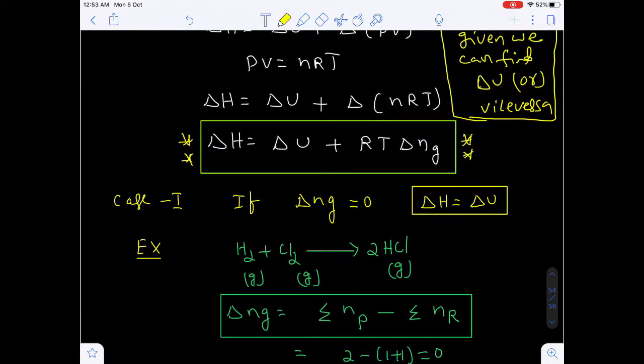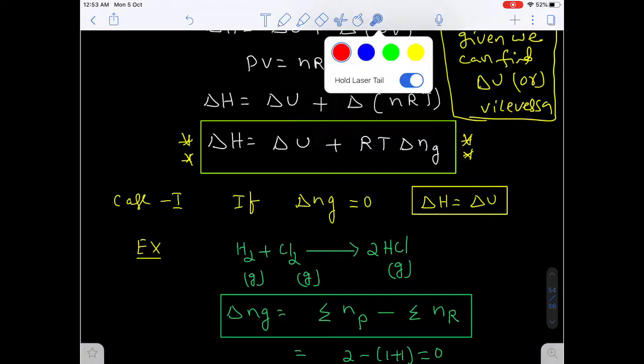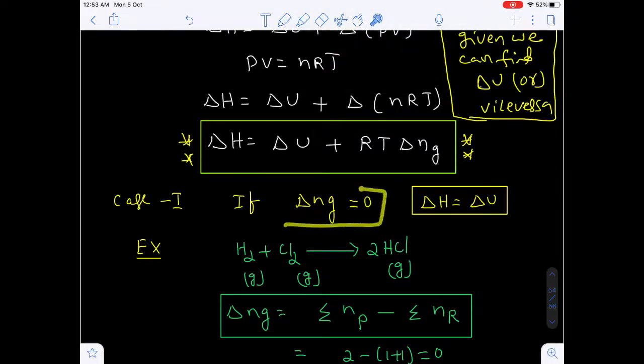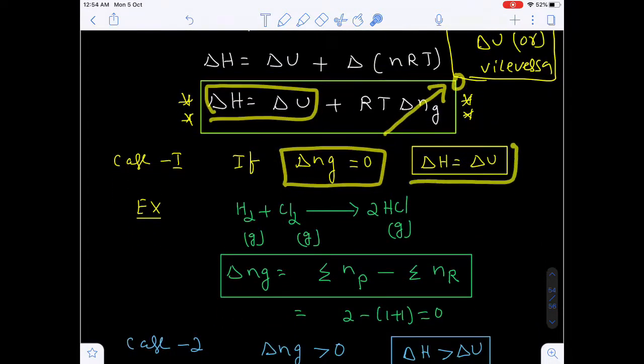Now let's see how the delta H, delta U relation changes. The first relation, that is case 1: if the change in the number of moles of gaseous products and reactants is 0, that means the number of moles of gaseous products and gaseous reactants are the same. Delta Ng is 0, so RT into 0 is 0. So delta H is equal to delta U. Delta H will be equal to delta U.